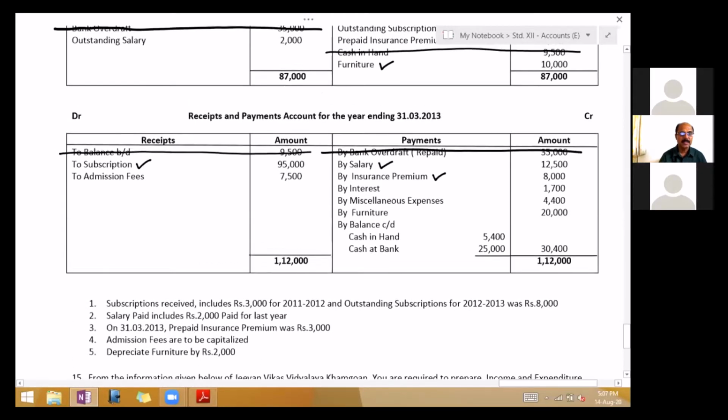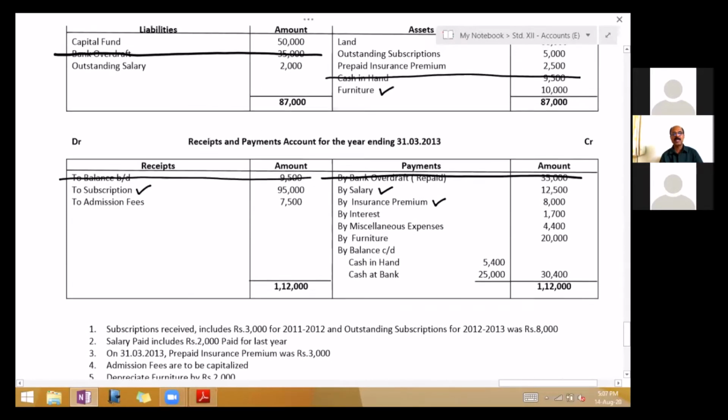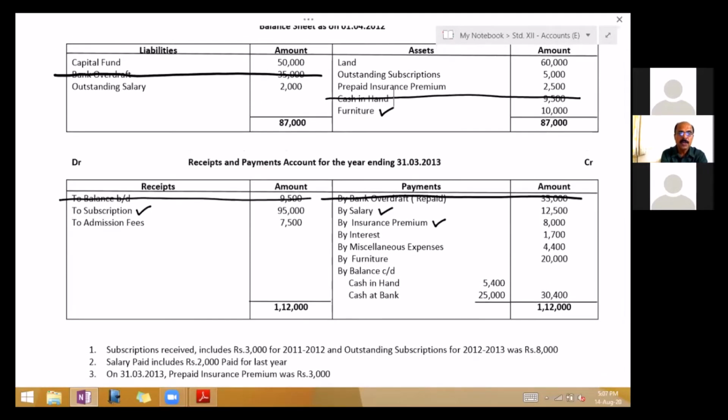11-12 is last year. If you see on the asset side outstanding subscription, full 5,000 outstanding has not been received. Last year some members did not pay. Those members, all of them did not pay this year. Those members had to pay 5,000. Out of that only 3,000 has been received. So remaining 2,000 will continue to be outstanding. How to show it in the accounts? I will write it and show it to you while solving the problem.